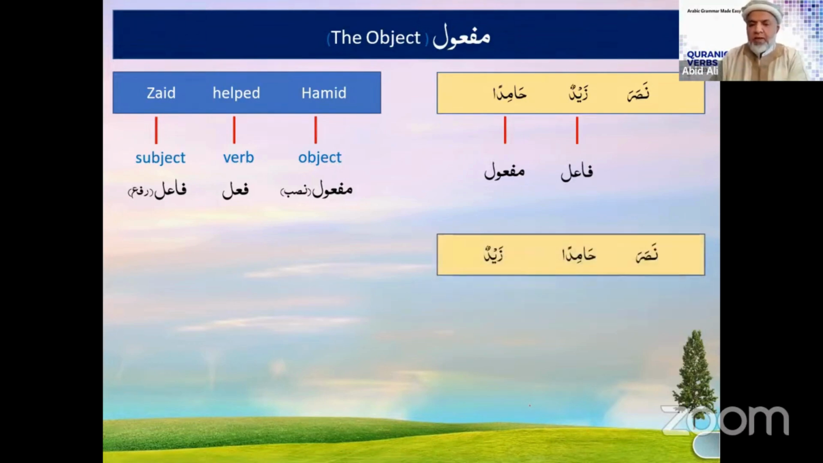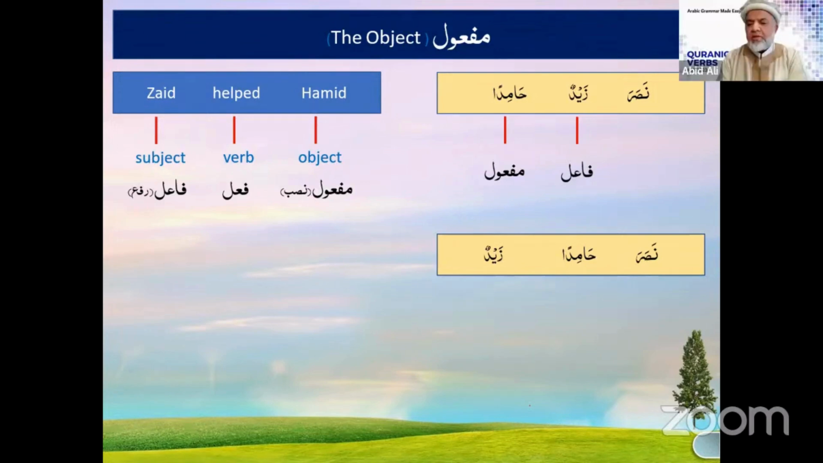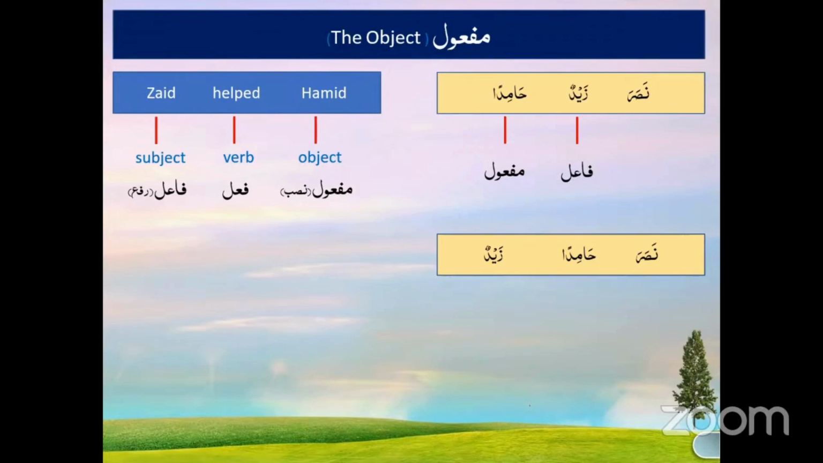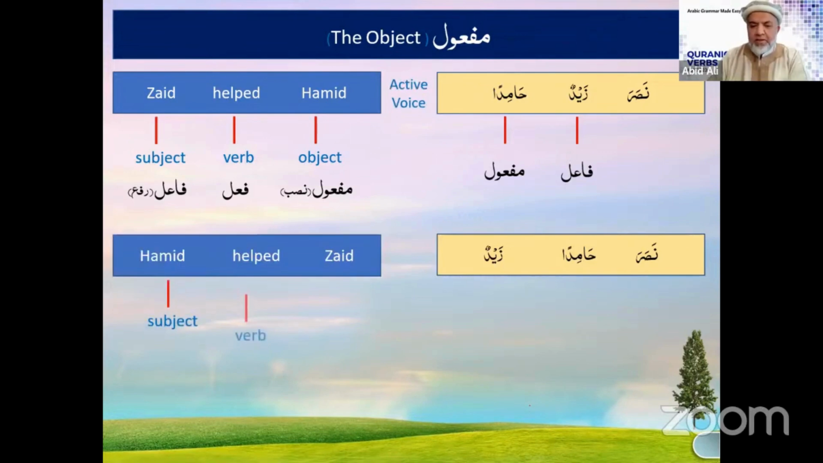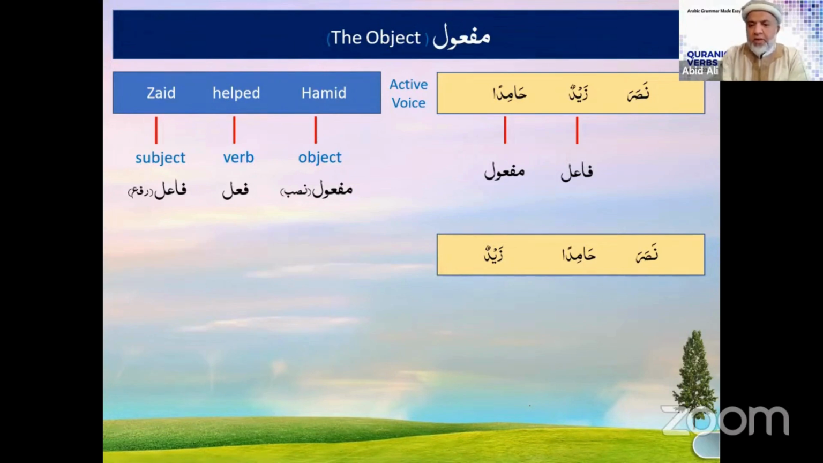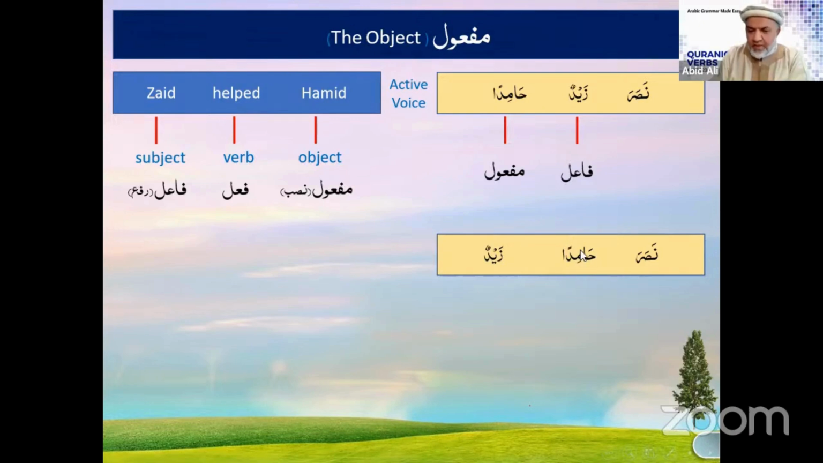Now let's look at this one. Can I say Nasara Hamidan Zaidun? I change the position of Hamid to the middle. But did I change the status? No. The status is the same. Zaidun is still the subject, and Zaidun over here is still Rafa. So this is my fail. Is Hamidan still Nasab? Yes. That is my maf'ul.